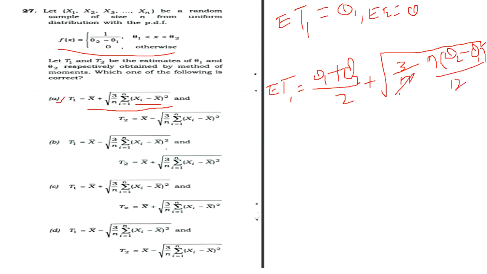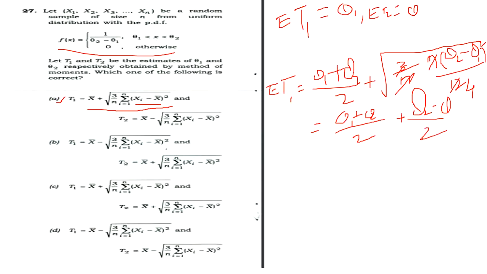Here n cancels, 3 and 4 cancel, and the square root also cancels out. Finally we get theta 1 plus theta 2 divided by 2, plus theta 2 minus theta 1 divided by 2.